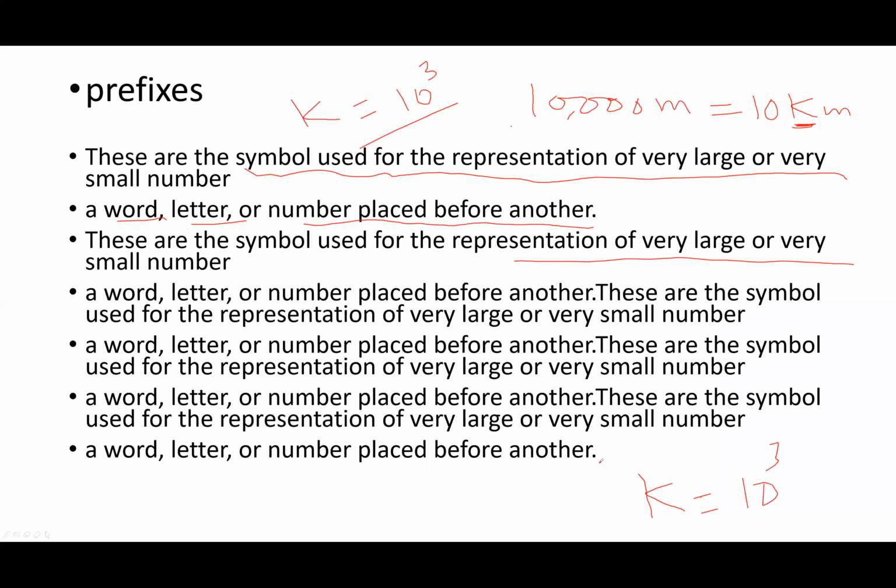For example, 10 raised to power minus 9. For 10 raised to power minus 9, we use n. N means nano. So this is the symbol used for the representation of a very small number. So it's a prefix.